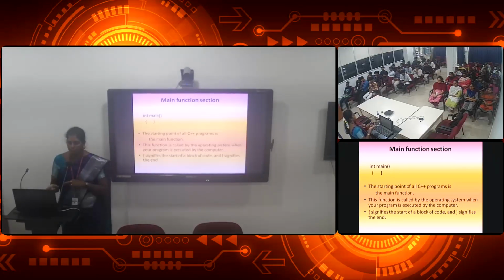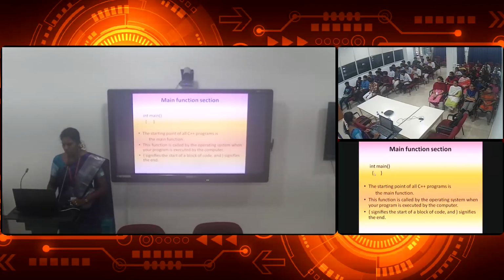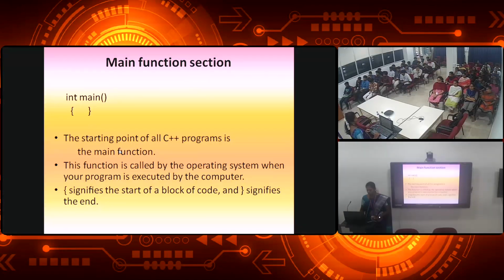If you are giving int main, to get the output you have to give return 0. Whereas if you are giving void main, what you have to give now? getch. At the end you will be typing getch, that is nothing but get character. Instead of that, when we are using int main, we will be giving return 0. Is it clear?